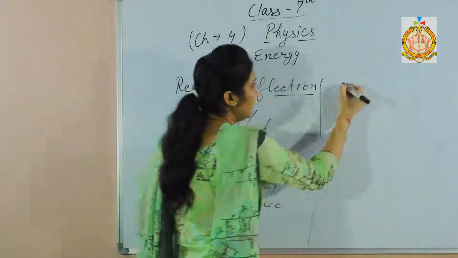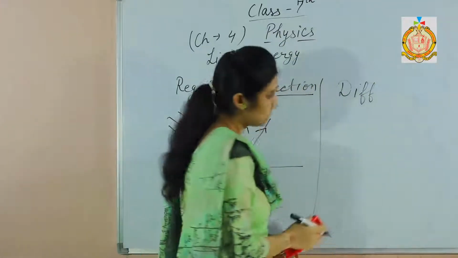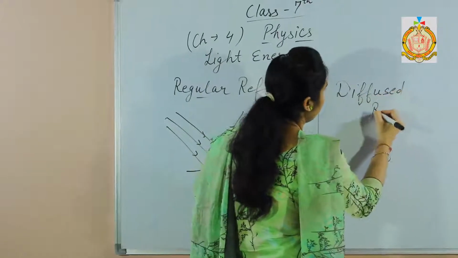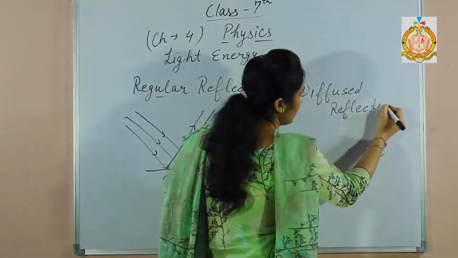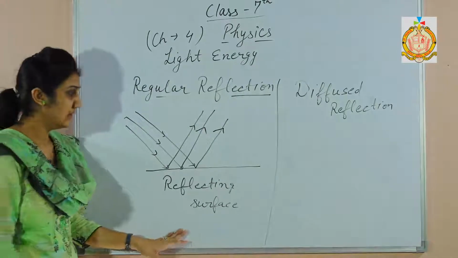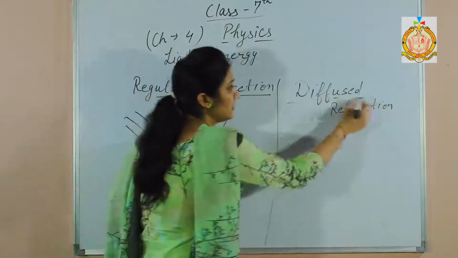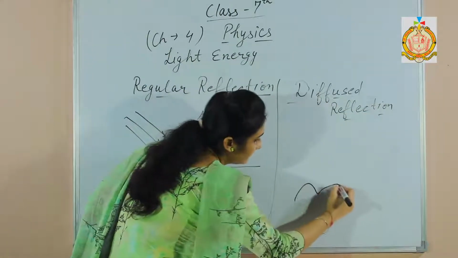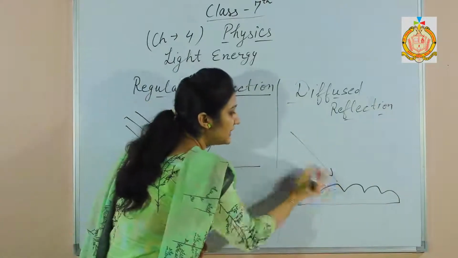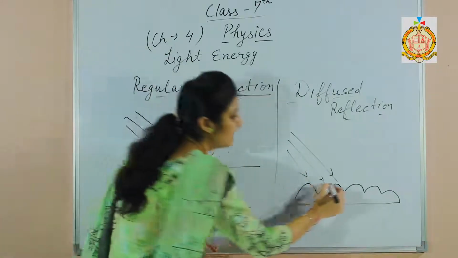But in case of the diffused reflection, diffuse reflection occurs when the body is not plane. Here the reflecting surface was plane, but in case an irregular surface is taken, if parallel light rays fall on an irregular body, they will not be parallel when they reflect back.